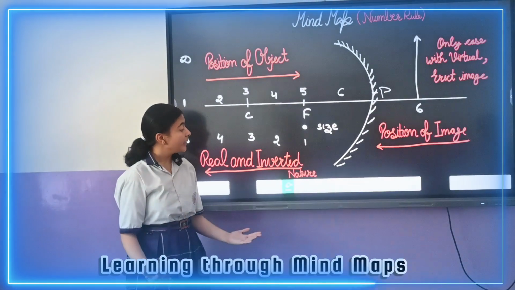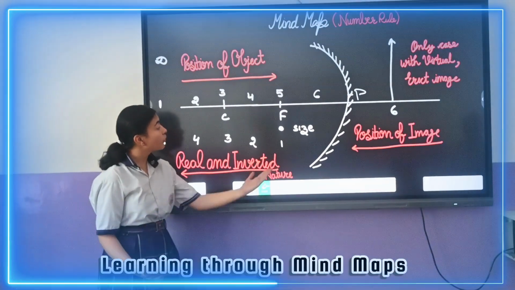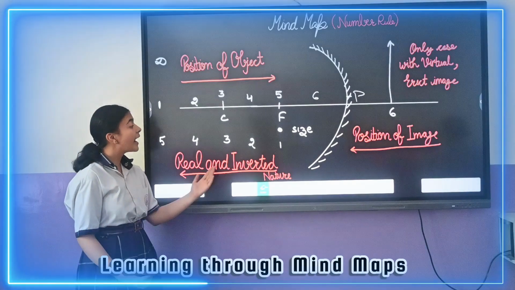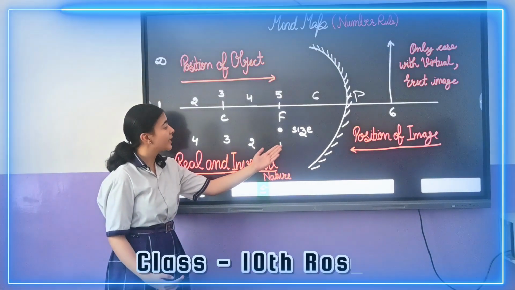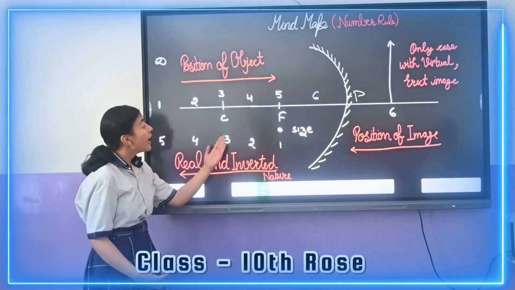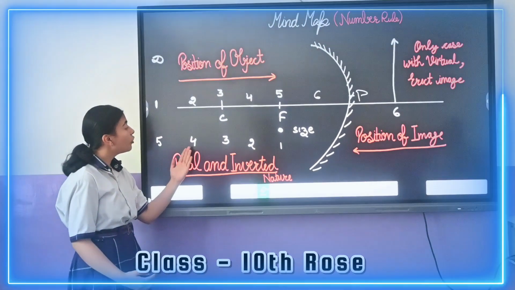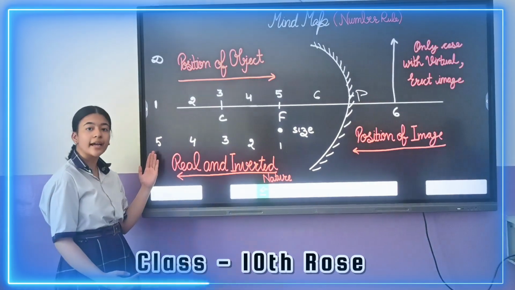Now I am going to explain the nature of the images formed from first to fifth, which is real and inverted. At first, which is focus, the image is formed point-sized. At 2, it is diminished. At 3, it is same-sized. At 4, it is enlarged. And at 5, it is highly enlarged.